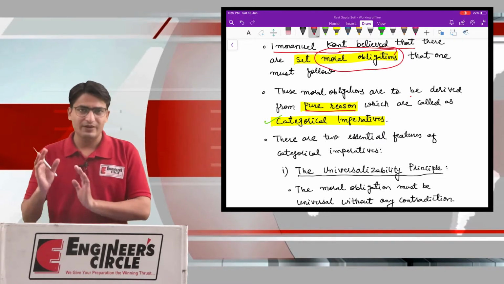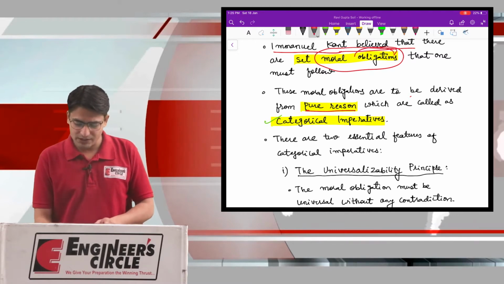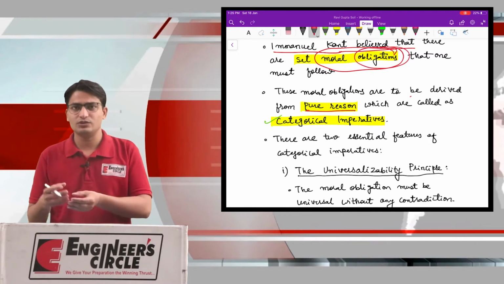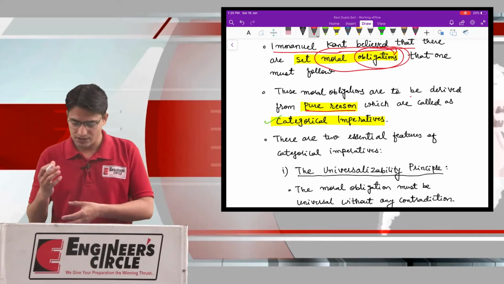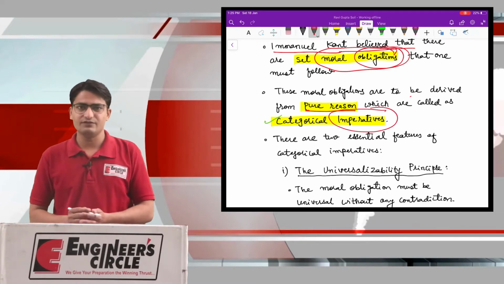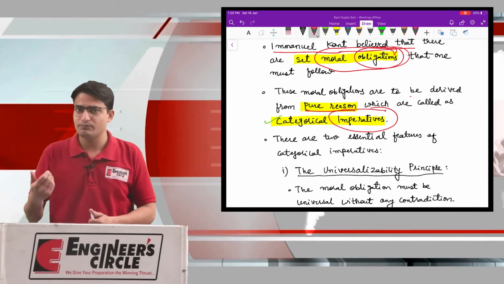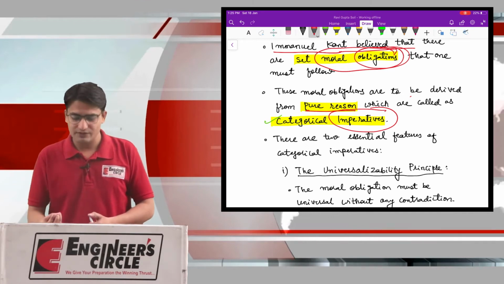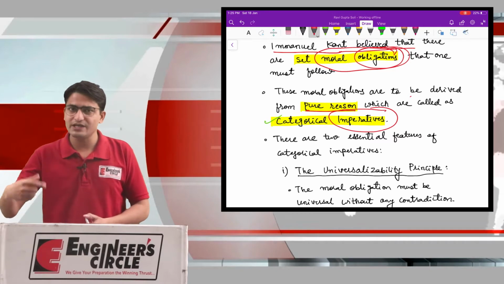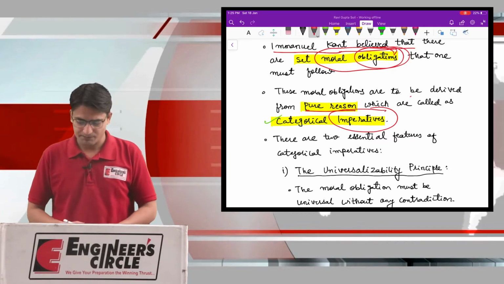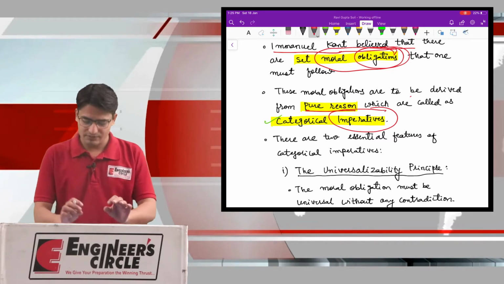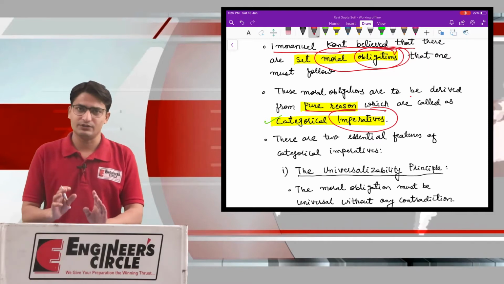If you go by English, the word obligation is similar to compulsory, necessary, or we can say imperative. When we say this is imperative for you to do, in other words it is compulsory, it is mandatory, or the person is obliged to do that thing. So moral obligation is the same as categorical imperative for Immanuel Kant.